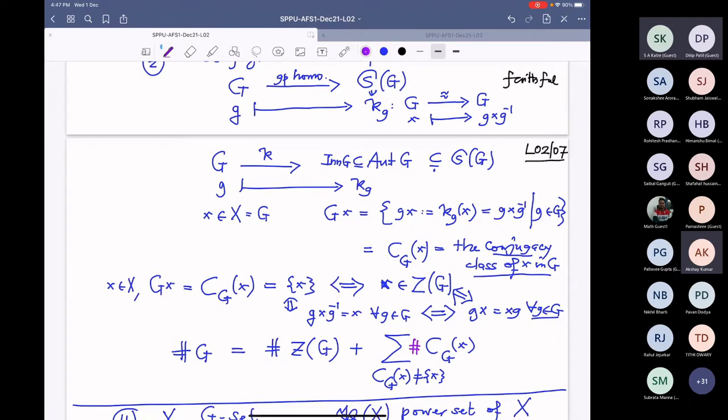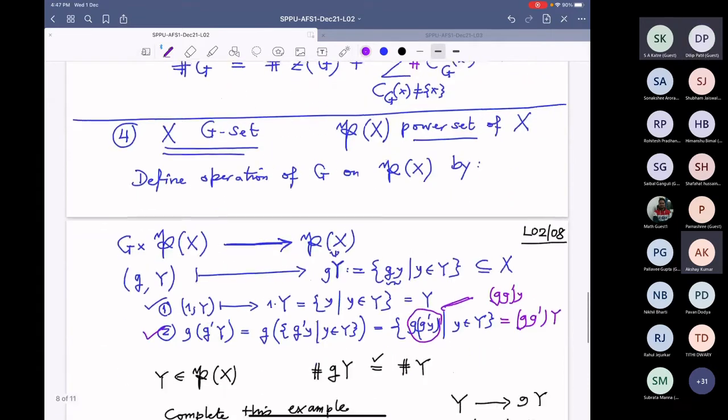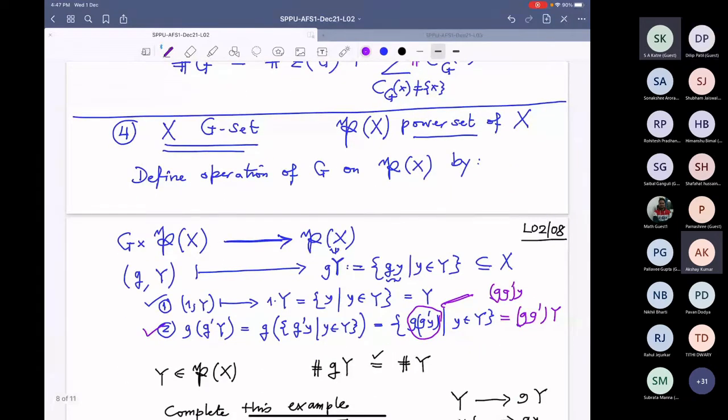Sir, I have a doubt. Yes, please. Sir, in the last example, suppose we have an action on a set X and then we defined an action on the power set. Sir, if this action is faithful, then this induced action on the power set is also faithful. That I proved.